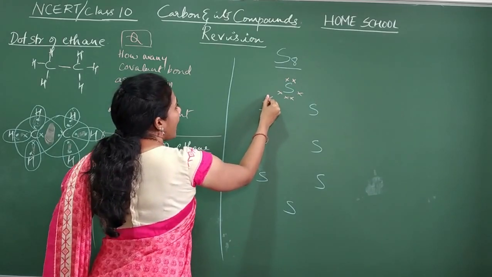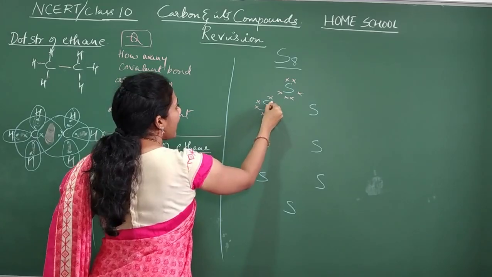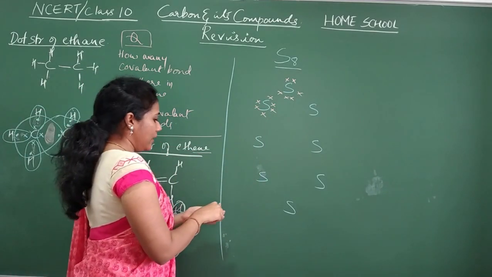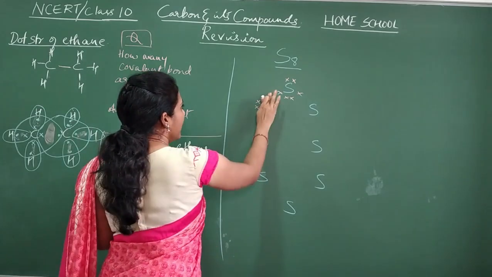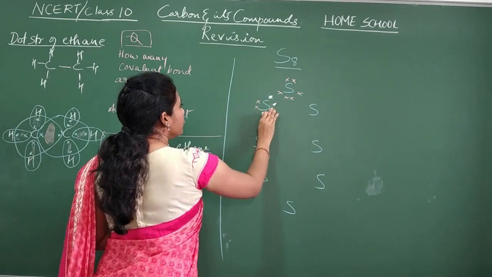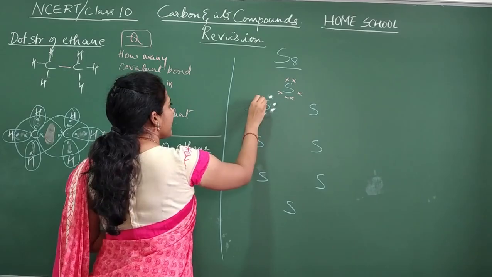Say here also, 1, 2, 3, 4, 5, 6. Otherwise, let me show the dots. Okay. 1, 2, 3, 4, 5, 6.